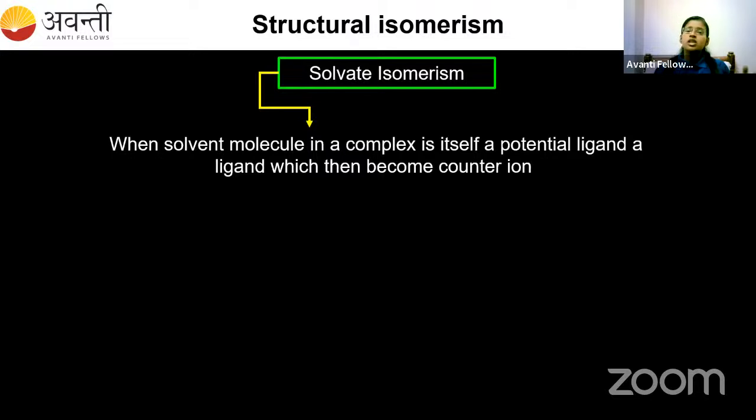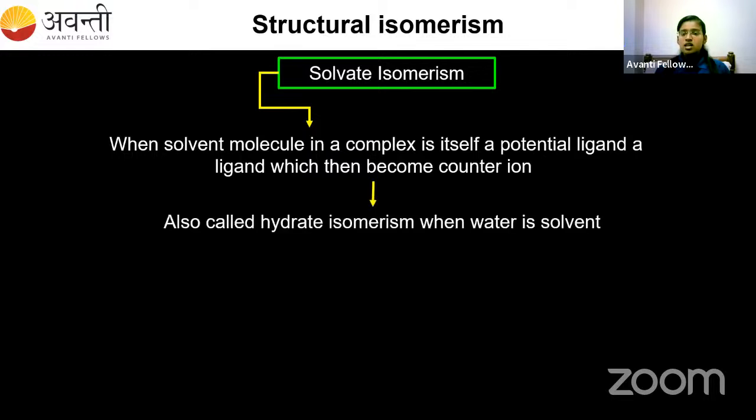When a solvent molecule in a complex is itself a potential ligand and a ligand which then becomes a counter ion. This solvate isomerism is also called hydrate isomerism when the solvent is water.